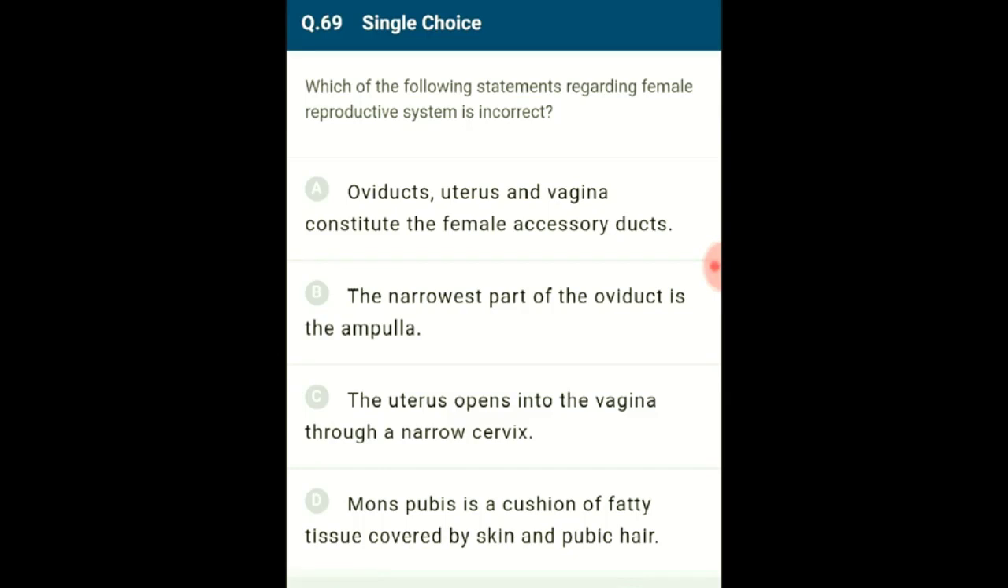Third, the uterus opens into the vagina through the cervix. The cavity of the cervix is known as the cervical canal. Fourth one, mons pubis is part of the female external genitalia. It is a cushion of fatty tissue covered by the skin and pubic hair. So the answer for this question is option B. The narrowest part of the oviduct is the ampulla. In the female reproductive system, this is incorrectly given. So the answer for this question is option B.